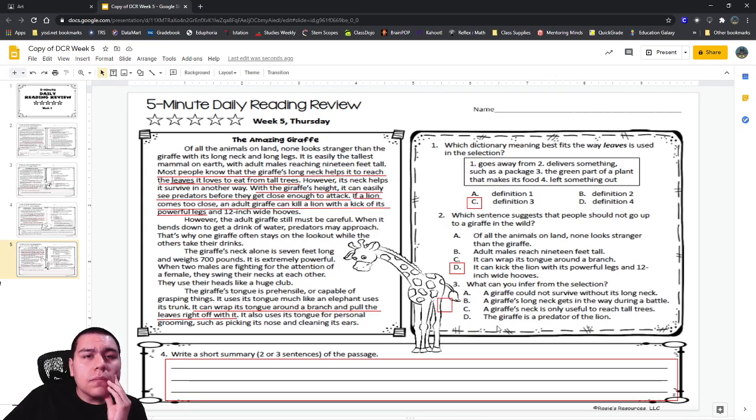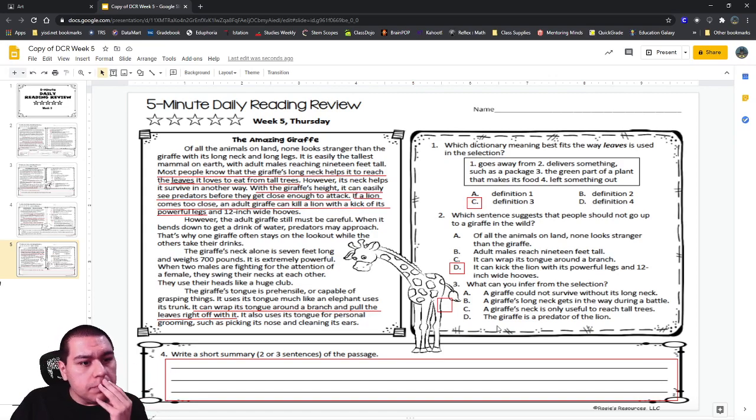I was gonna say A, but I was reading the story to see proof how it's A. Okay, so you think A, a giraffe could not survive without its long neck. Well, we saw some things the neck helps it with, right? What's one thing the neck helps it with, Christopher? Seeing far away and see if predators are coming. Okay, to see far away to see if it's dangerous, right? We said there was a second way the neck helps it. What's another way the neck helps it? To eat its favorite food.